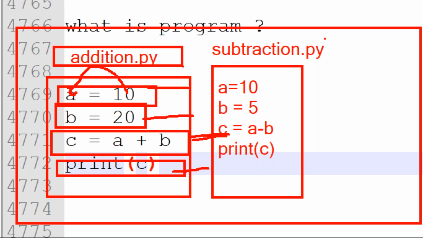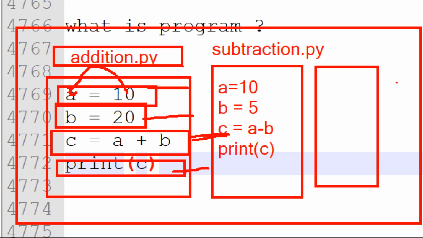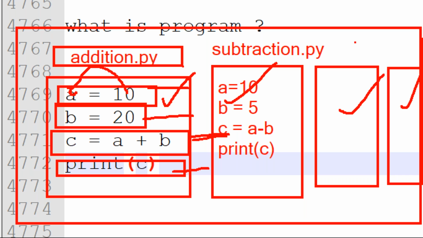Subtraction.py, same like multiplication.py and division.py, a number of programs you are going to write. Okay. So a set of programs is a collection of programs. Each one is one program. A collection of programs is called software. Nothing but calculator software we are going to design. Understand this one? So these all are general terms, sir. What is the program? What is the software, like this?